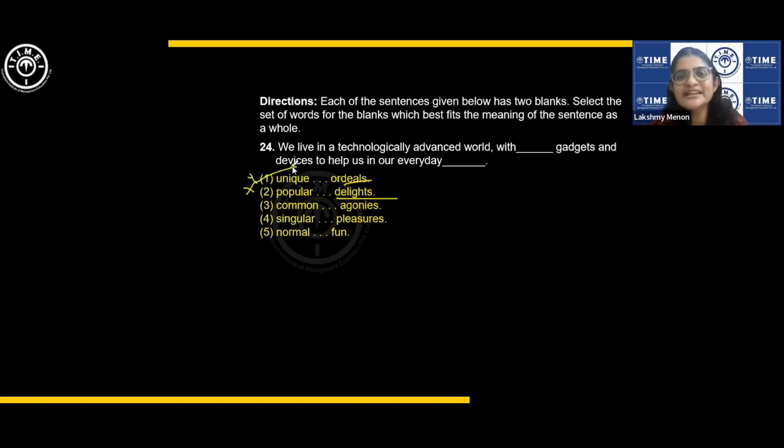So, this is the answer. Okay, just common sense. There are no formulae to apply here. Just understand the meaning of the sentence, the tone of the sentence.